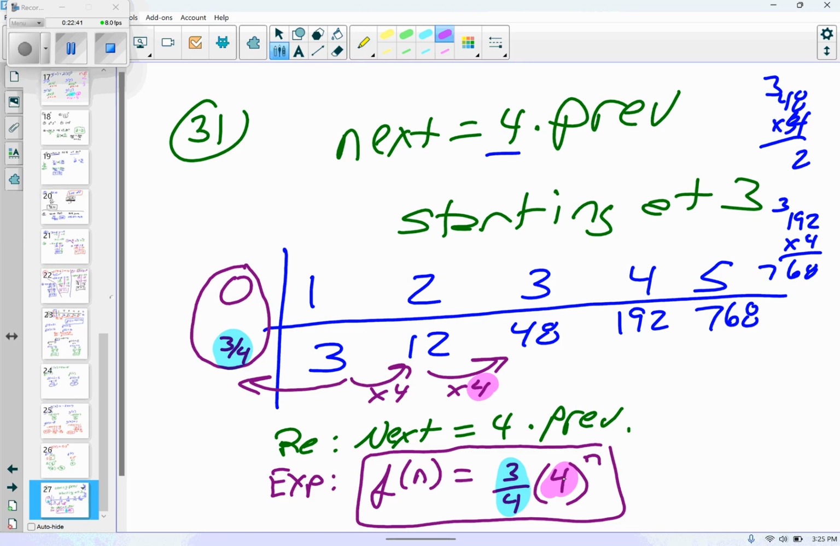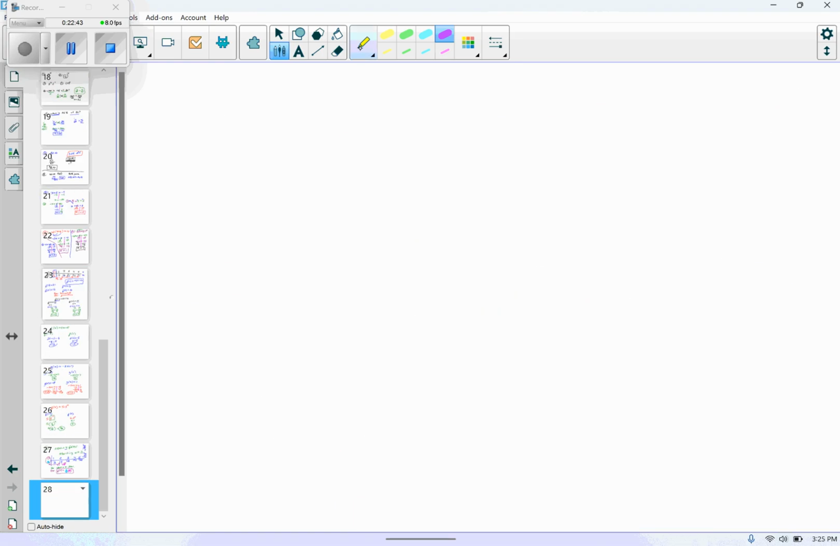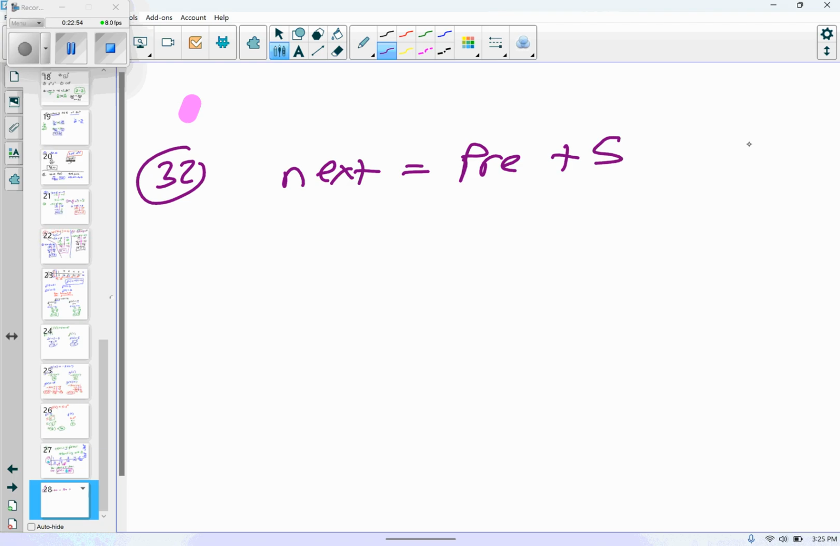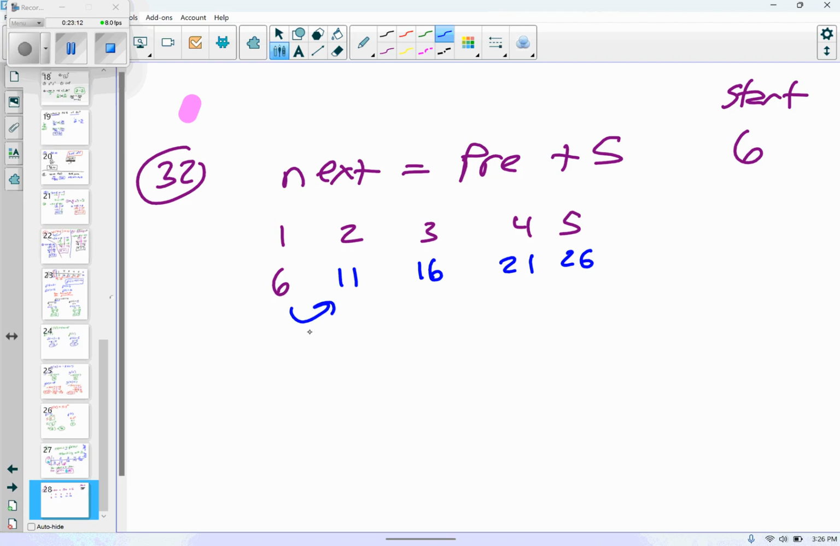All right. This will be the last one I'll do for you guys, and then I'll make sure I record the rest after y'all leave. Number 32 says we have next equals previous plus 5, and we're starting the whole thing at 6. So first term is 6. Second term, I'm adding 5. Third, fourth, fifth. So I get 11, 16, 21, 26, because I added 5.